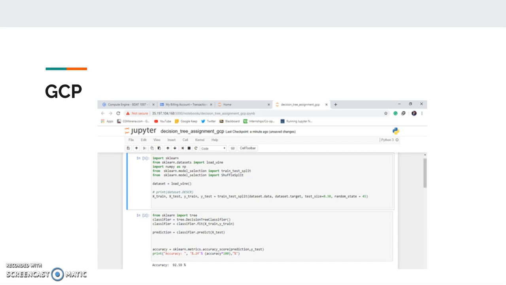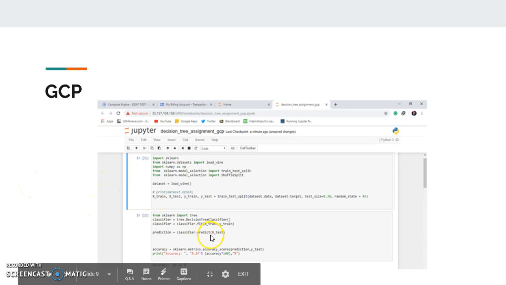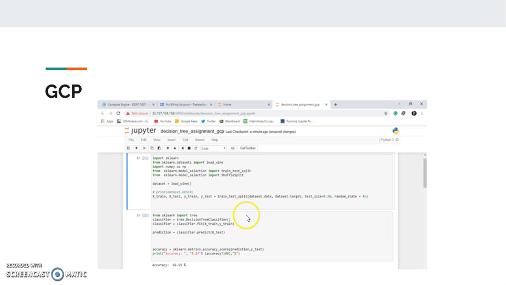As you can see, we have used traditional libraries from Python, such as scikit-learn and NumPy, and mainly we have used scikit-learn to import our models, and after we have implemented it in Google Cloud, we have had an accuracy of 92%, 92.5%, as you can see here.